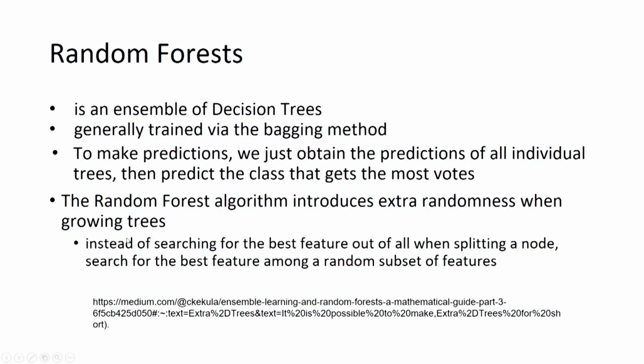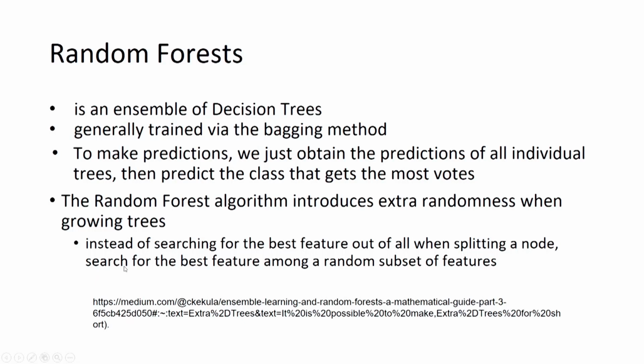The first way is, instead of searching for the best feature when we do the splitting of nodes, which we have already seen. During splitting we search for the best feature, and we use that feature to split that node.